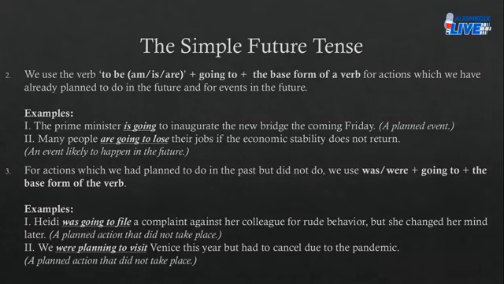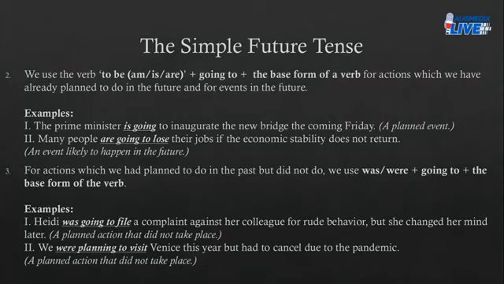Now you see, we can use am going to, is going to, or are going to instead of will and shall. So this way, you can also put forward a plan that you expect will materialize in the future, right?